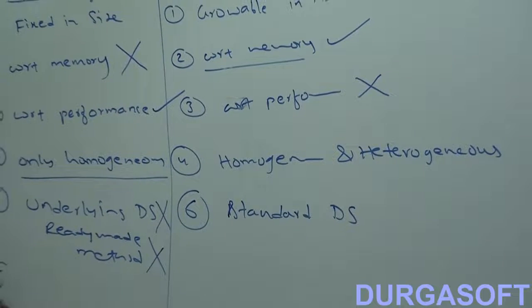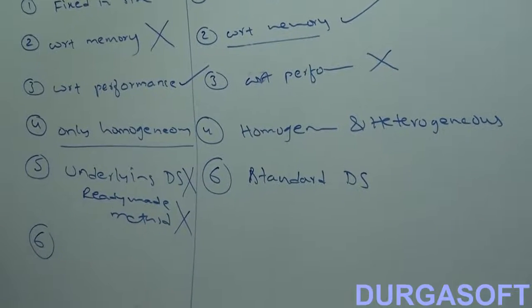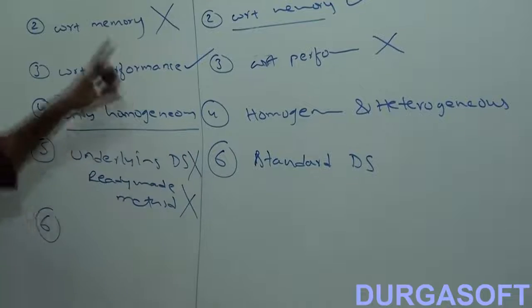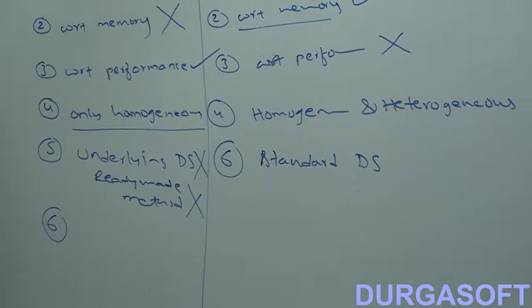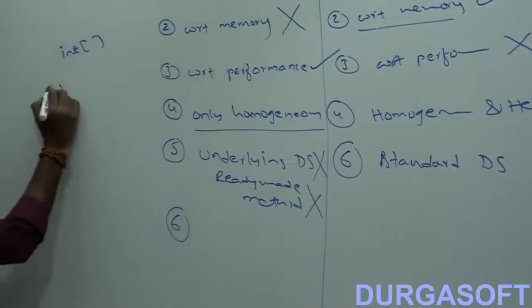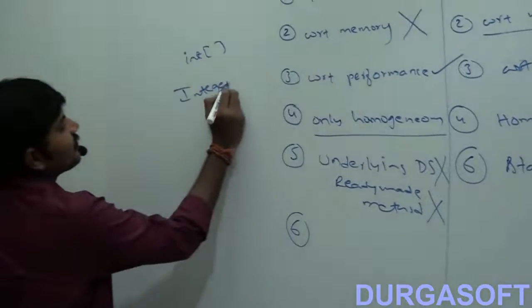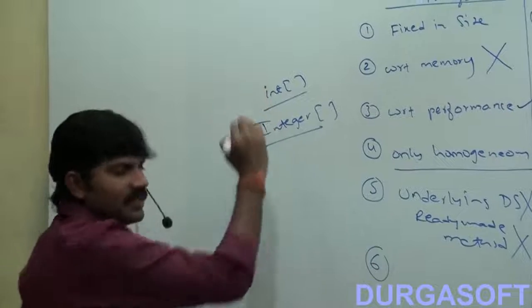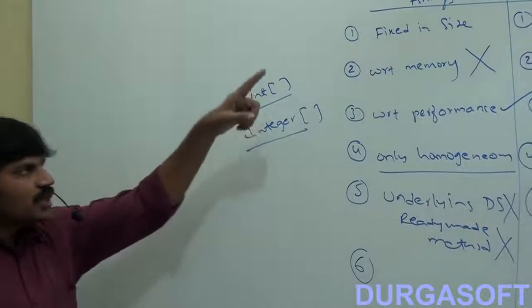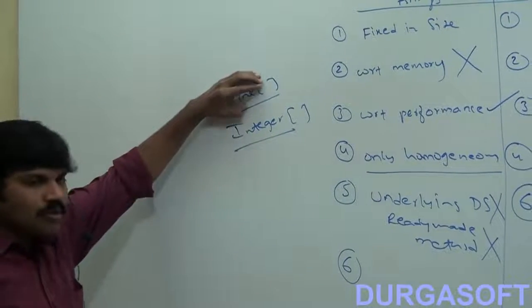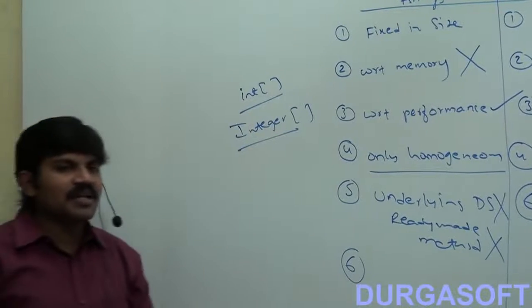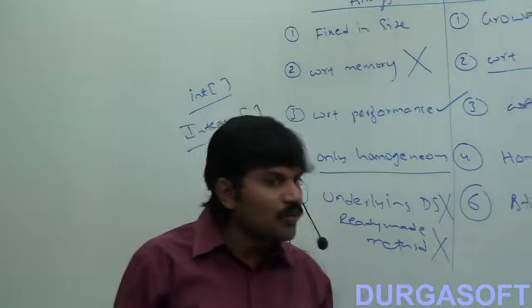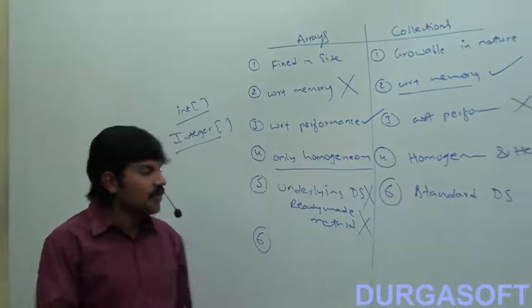Now, last point. Okay, this point, we haven't talked about up to now. Arrays, we can create int array, integer array. By using arrays, we can hold primitives and objects. Again, but what about collections? Collections can hold only objects but not primitives.